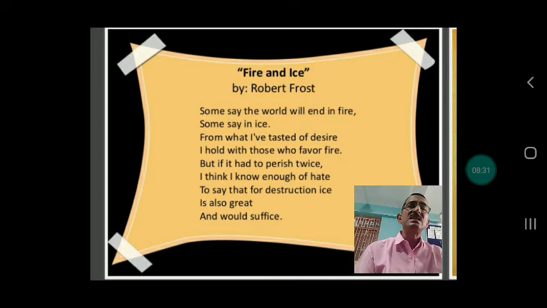Here, he has symbolized fire with lust, desire, greed, and avarice. That is the idea here. But ice is referred to as insensitivity, coldness, cruelty, intolerance, and hatred.